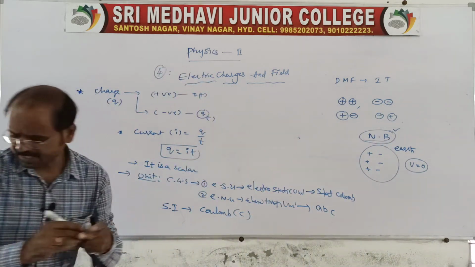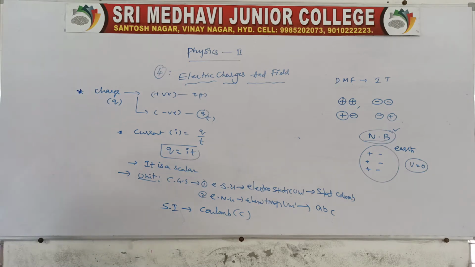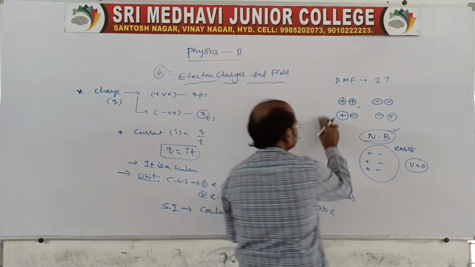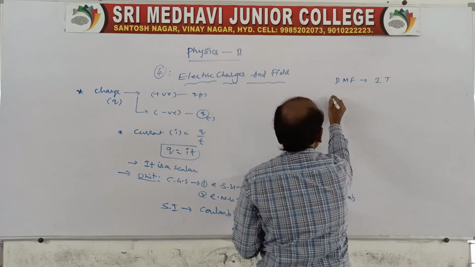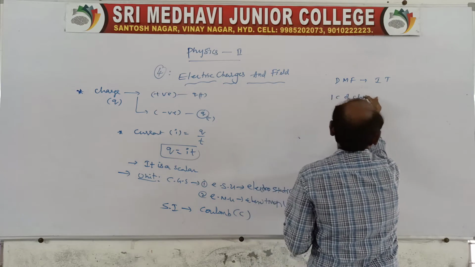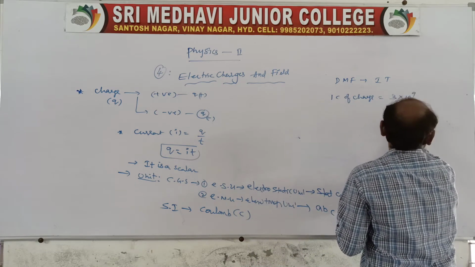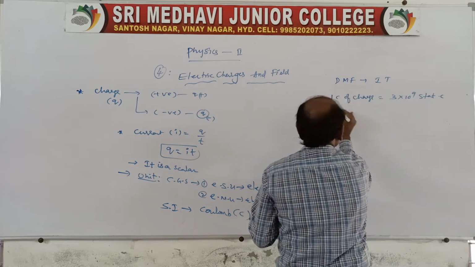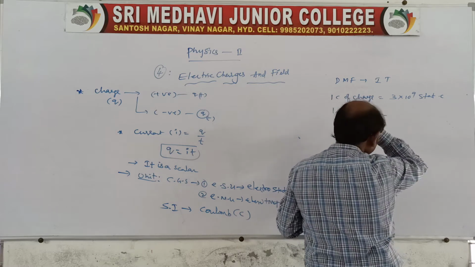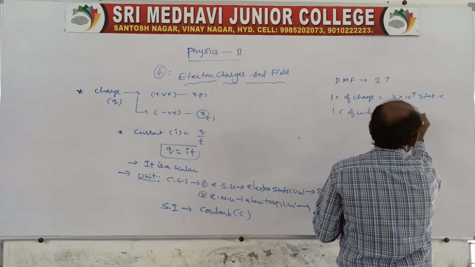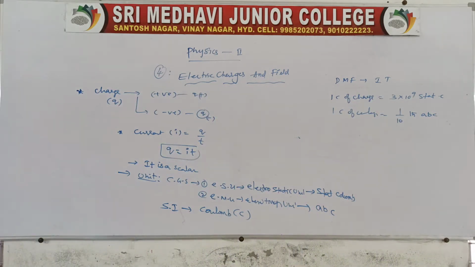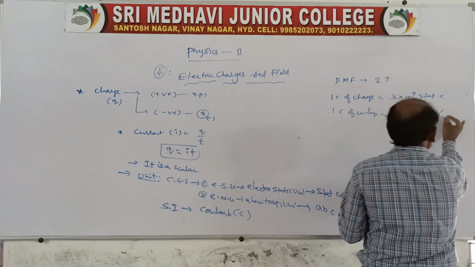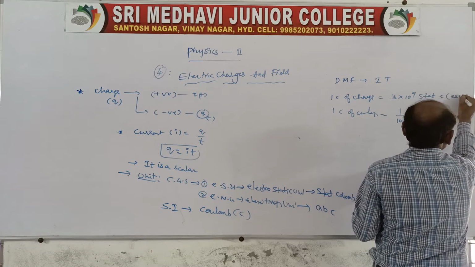Coming to the point, in case of these units, I would like to tell you one thing. One coulomb of charge is equal to, in the electrostatic unit, 3 into 10 power 9 stat coulomb. And in the EMU, the electromagnetic unit, one coulomb of charge is equal to 1 by 10th of ABC, that is EMU.